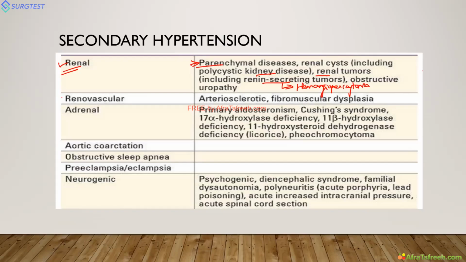The second most common we have to suspect is renovascular. We have to auscultate the patient for renal artery bruit. When it occurs in a young patient, we have to suspect fibromuscular dysplasia. When it is in an older patient, it is due to atherosclerosis.